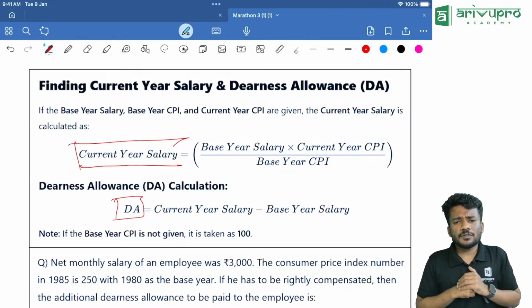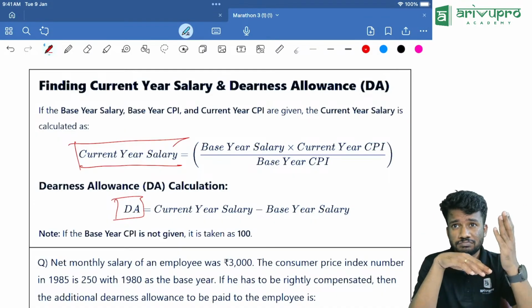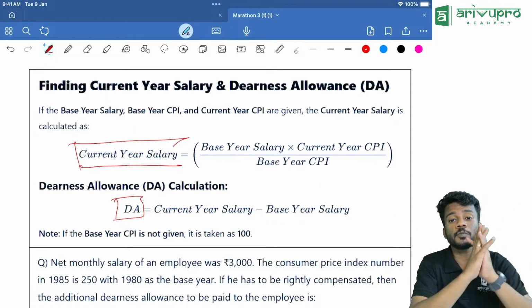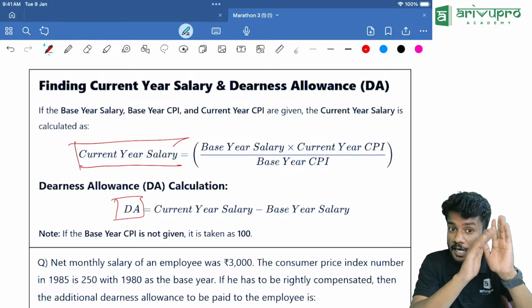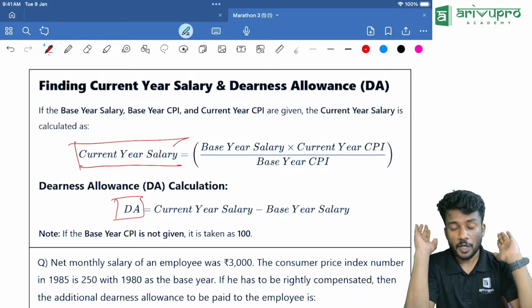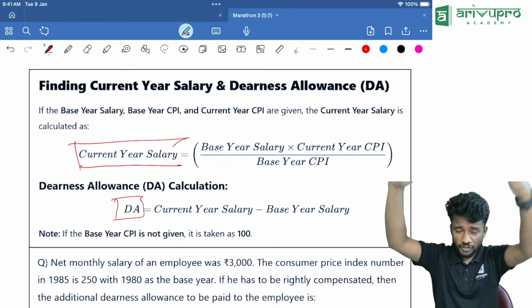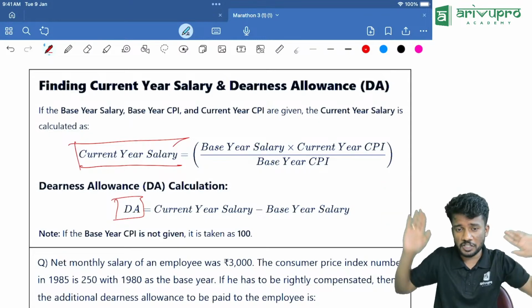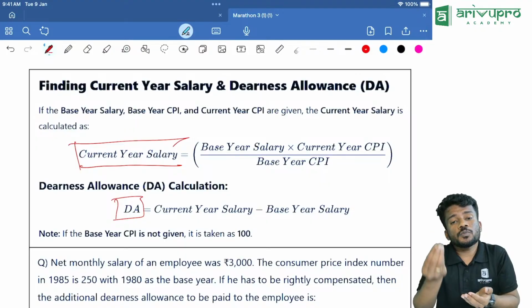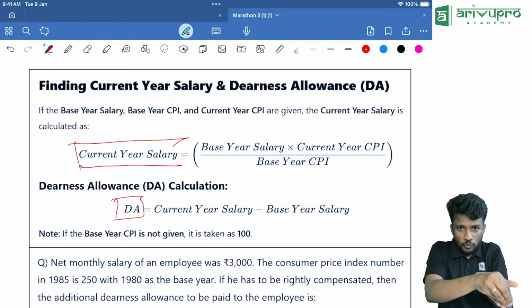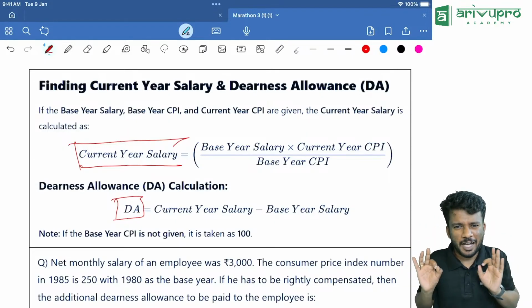Now, what is this dearness allowance I was telling about? 2025. I was born in 2000. Then I got a job by 2010. My salary during that time was 1000 rupees. Now due to inflation, everything increased, the price, the cost of living. Now in 2025, how much extra should be paid along with that 1000 rupees so that I am paid rightly? Are you getting the point?